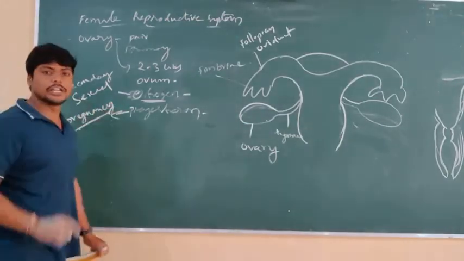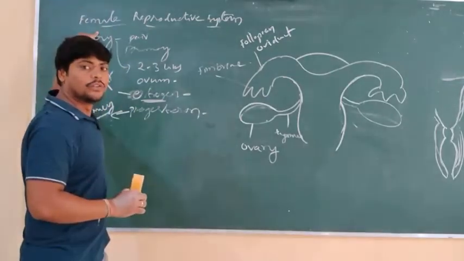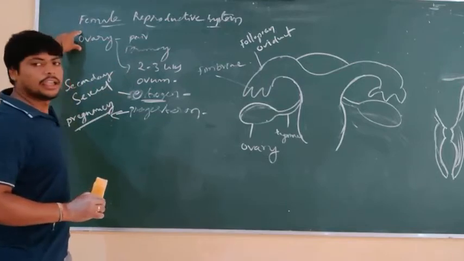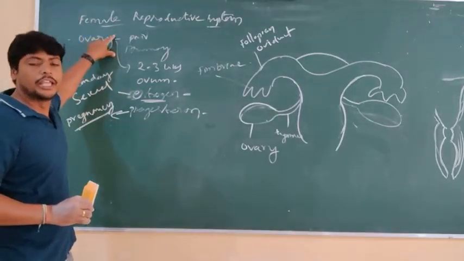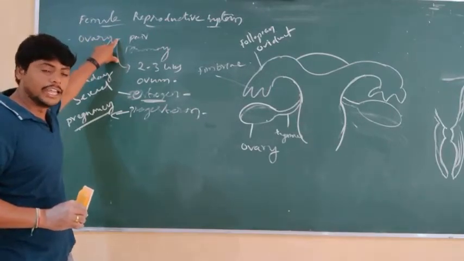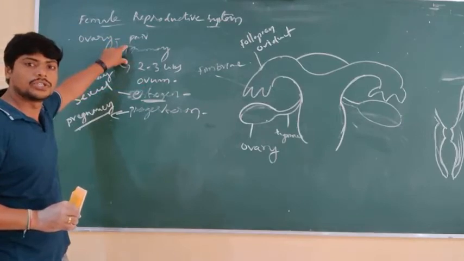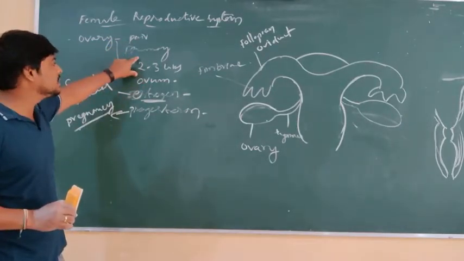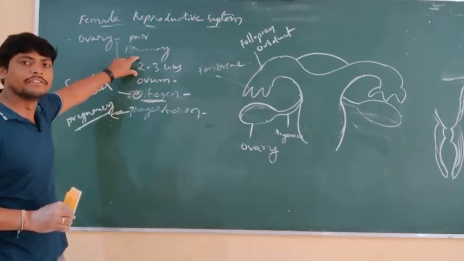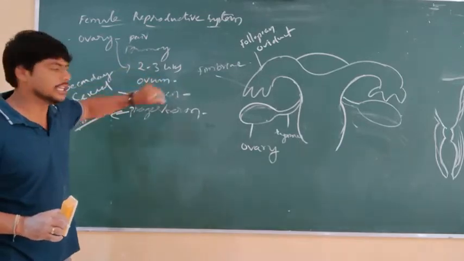That is the important function of the progesterone. Now, about the ovary. It is almond shaped, a pair present in the abdominal cavity, and it is called the primary reproductive organ, consisting of 2 to 3 lakh ovules, which are secreted every 1 month by the process called ovulation.